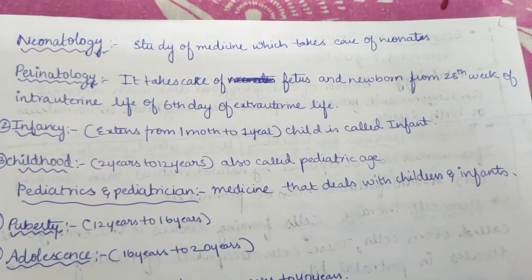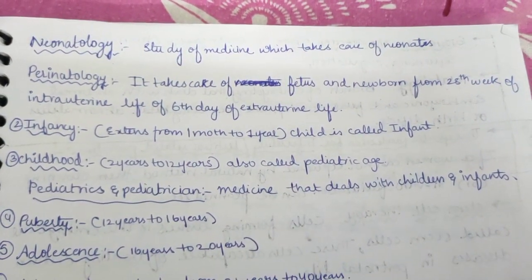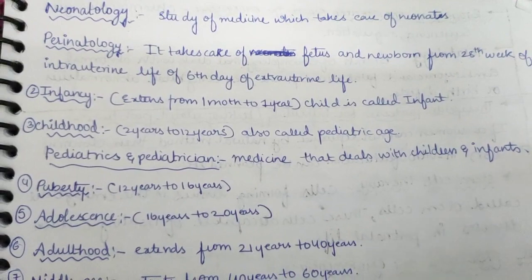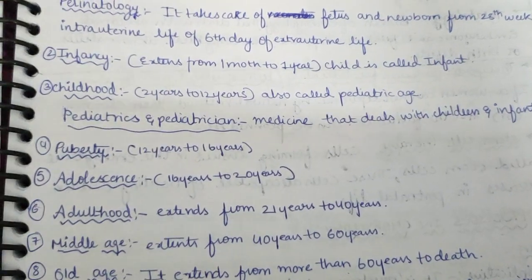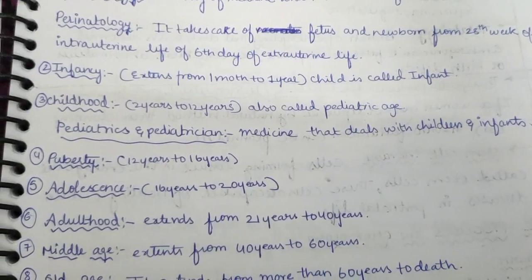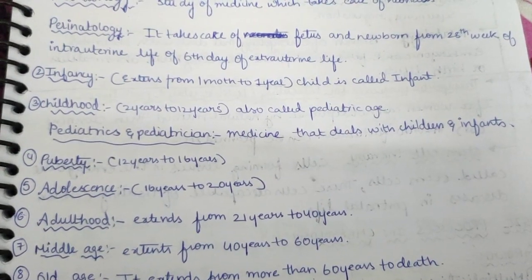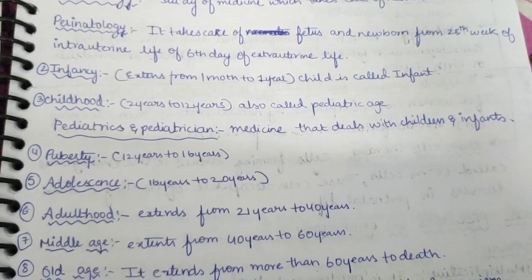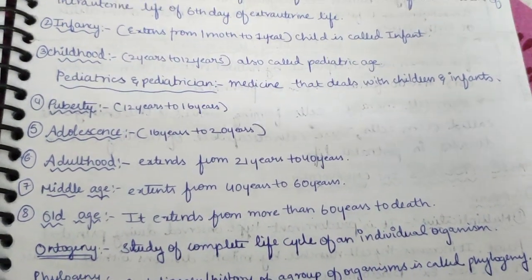Then perinatology. It takes care of the fetus and newborn from the 28th week of intrauterine life to the 6th day of extrauterine life. And infancy extends from 1 month to 1 year. The child is called an infant. Now childhood, 2 years to 12 years of age, is known as childhood, also called pediatric age. Now here, pediatrics and pediatrician. The medicine that deals with children and infants is known as pediatrics, and the pediatrician is a doctor who deals with this medicine. Then puberty, it takes place between 12 years to 16 years.